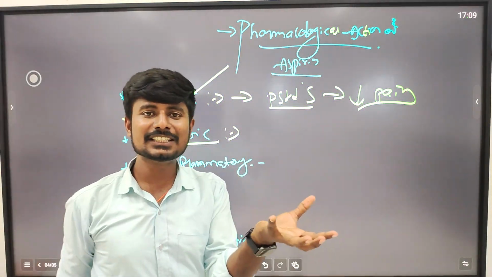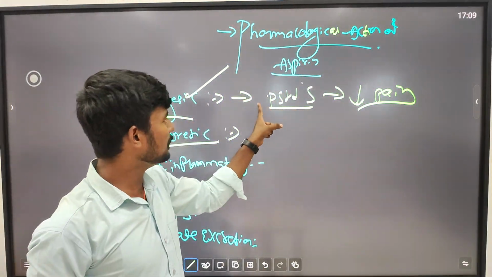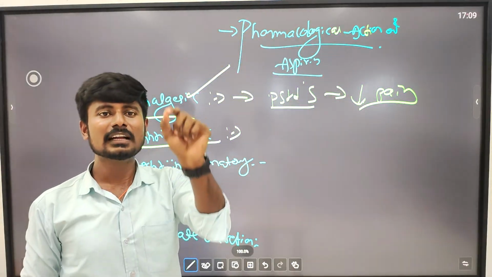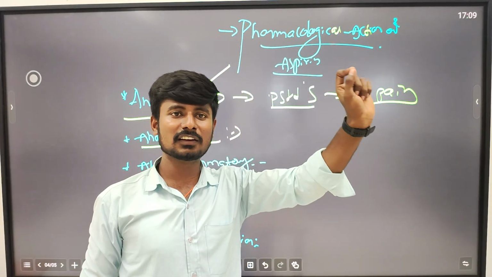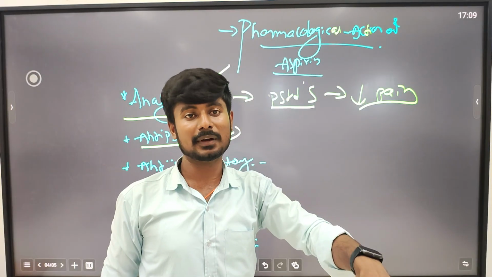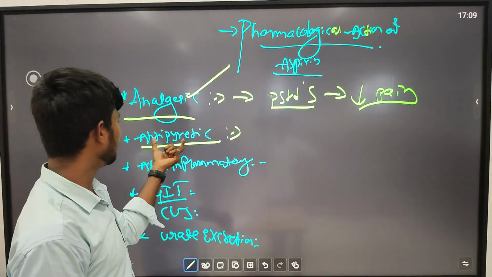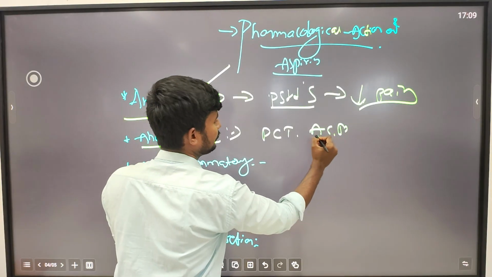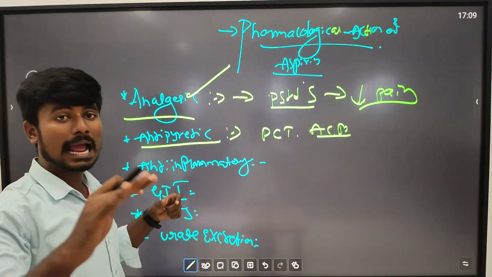Next is antipyretic. The inflammatory region which is caused by the fever will go to act on the temperature regulating system and it will reduce the fever. That is called antipyretic action. Examples are paracetamol and acetaminophen. These are two examples of antipyretics.